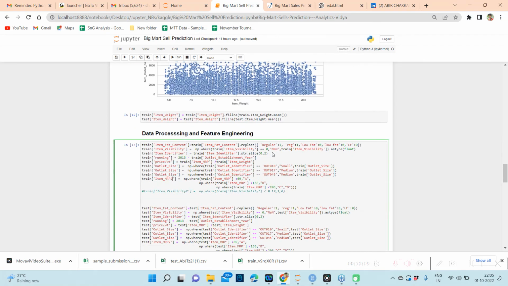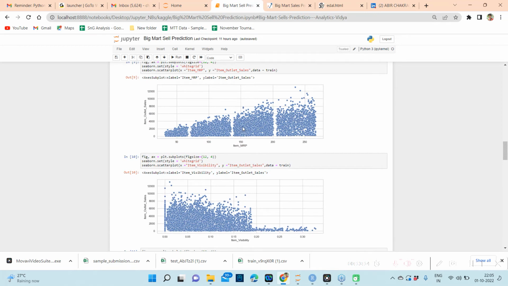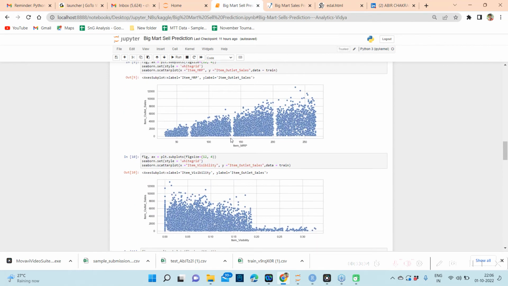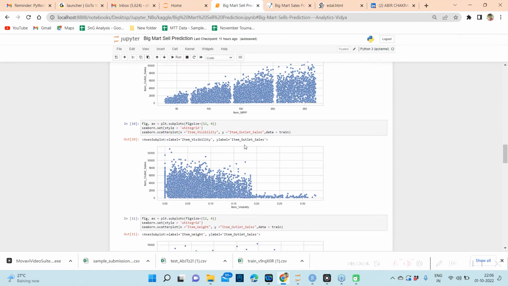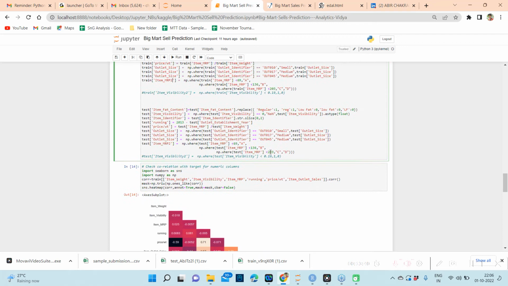I took some intermediate values, and since there are a few missing values present, it is probably a better way to classify them into different groups rather than treat it as a pure numeric column. Anyway, we are not going to drop this MRP. We are keeping them both, and we will rely on the model to take care of it.